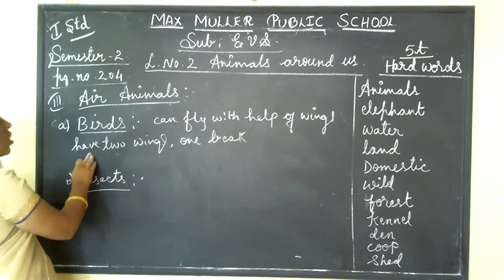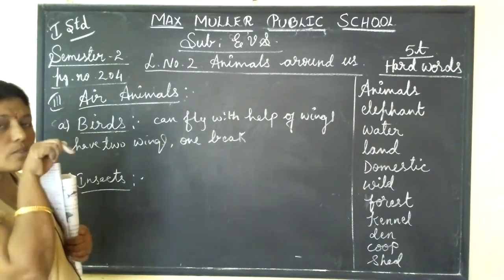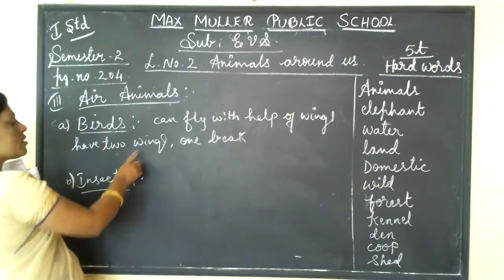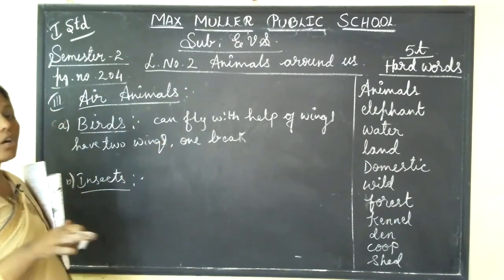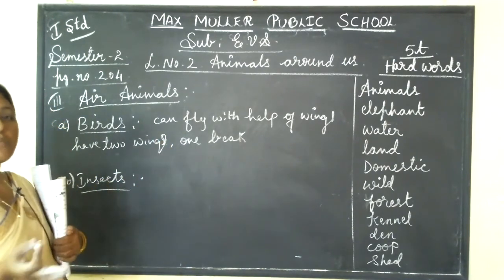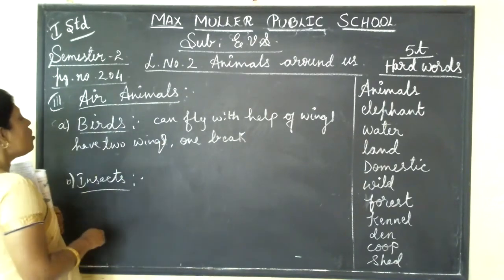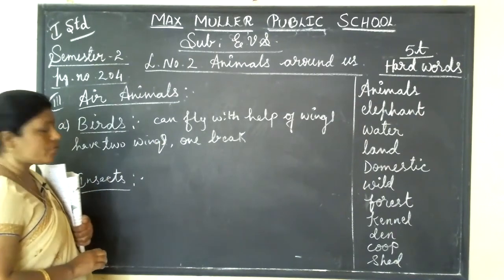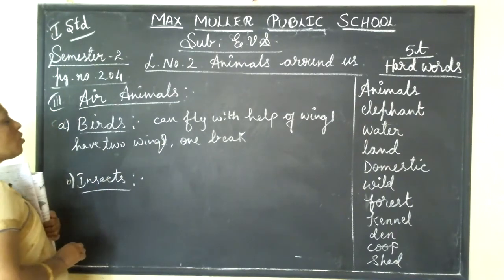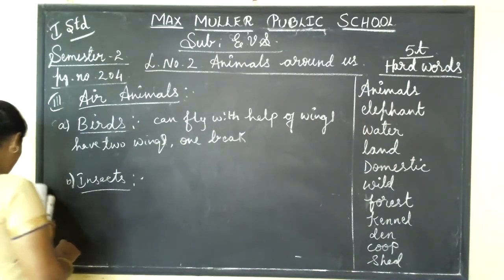So all birds have two wings and a beak. Beak, like the cuckoo. Wings, you know, no? Crow, parrot, pigeon, all they have wings, isn't it? And also they have a beak. So most of the birds are flying with the help of their wings.